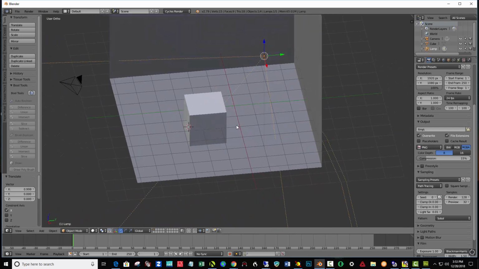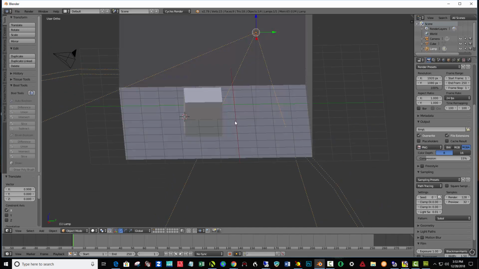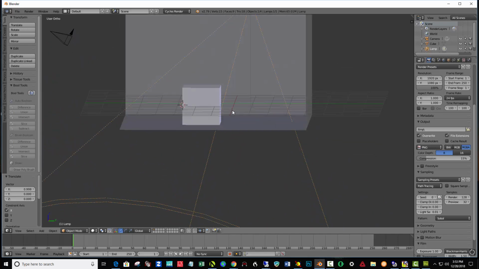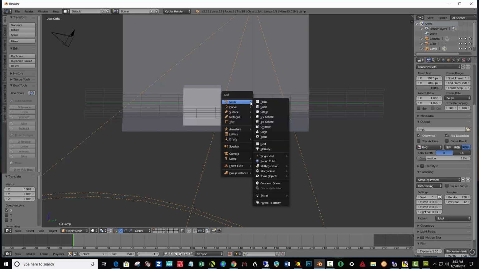I'm going to add a sphere in here. So we have two objects. So I'm just orbiting around and left clicking to put my 3D cursor about here. And we'll go Shift A and add a mesh UV sphere.